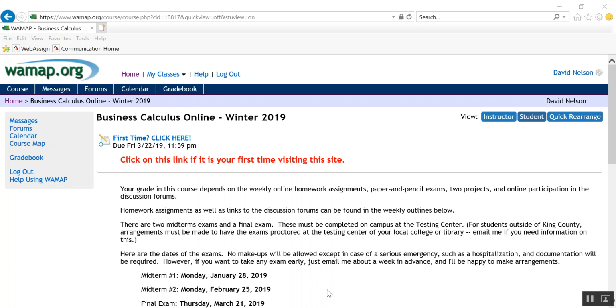We'll be using this wamap.org website, and you should have received instructions in your email on how to log into this with our course ID number and password to get in.